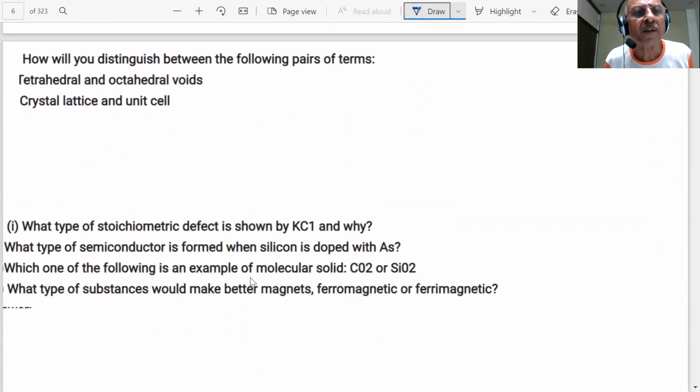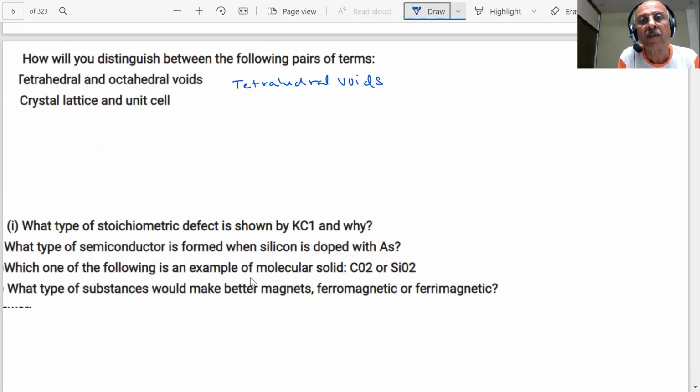Next question, student. How will you distinguish? There are questions on basically one word or one line answers, students. How will you distinguish between the following pairs of terms? So you have to write the definitions of tetrahedral void and octahedral void. What will we write in the paper, students?